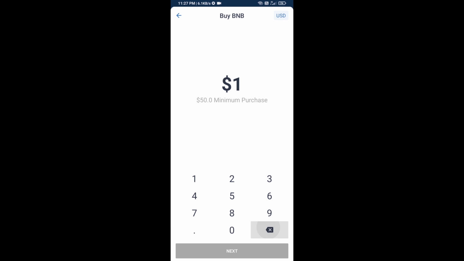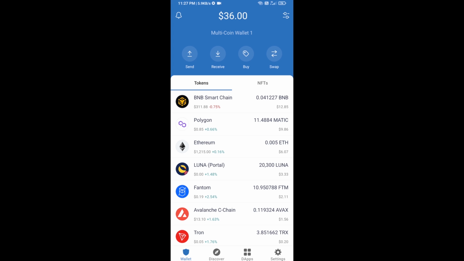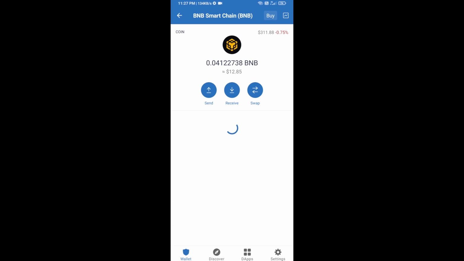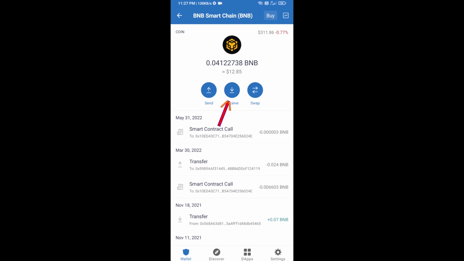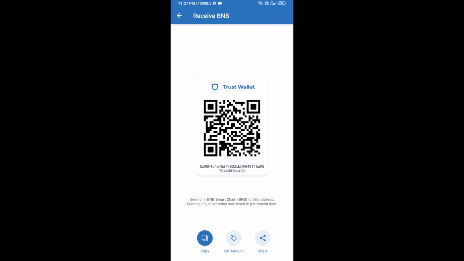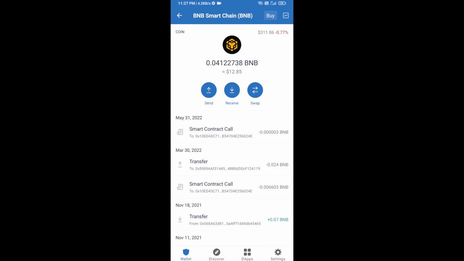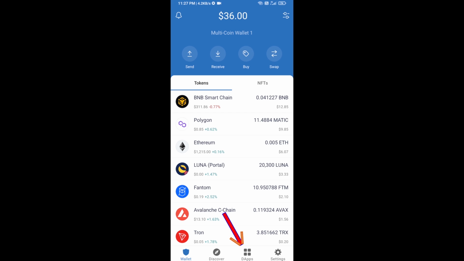Here you can purchase a minimum of $50 BNB, or you can receive BNB Smart Chain using a contract address. Open BNB Smart Chain, click on receive. Here you can receive BNB Smart Chain using a contract address or QR code. After receiving BNB Smart Chain, you will click on DApps